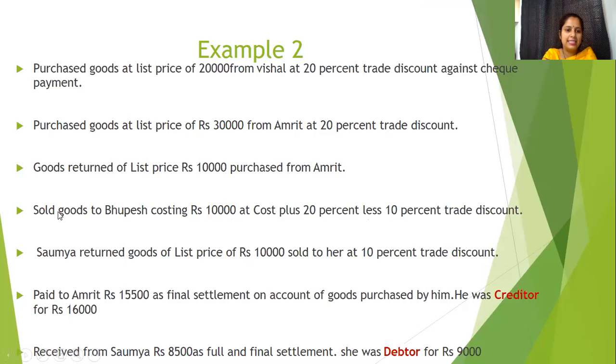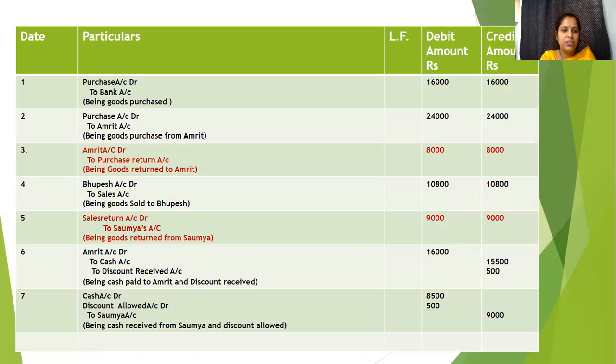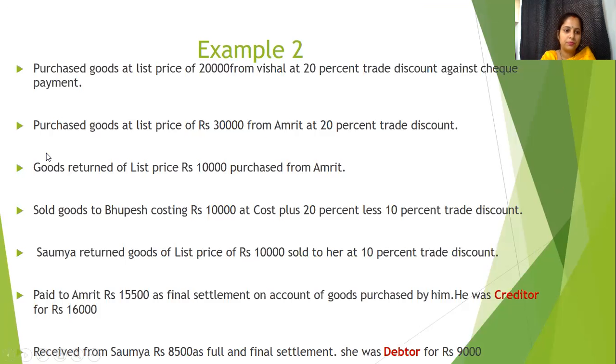Two accounts, sales and Bhupesh is receiver. Sales is income, it generates income, so it will be credited. Bhupesh account will be debited and the amount will be 10,800, and this is the way we will make the journal entry. Bhupesh account debit to sales account, amount, right? Narration. And since the date is not mentioned, we have just written the serial number.